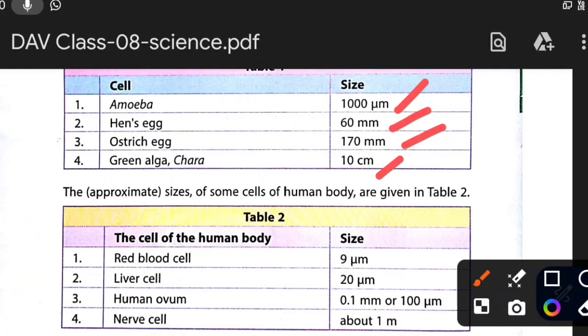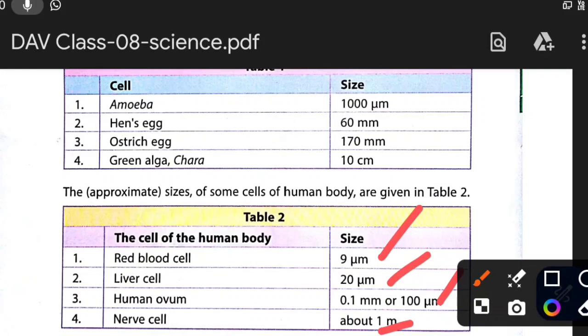Then the human body. Inside the human body, red blood cell has a size of 9 micrometer, liver cell 20 micrometer, human ovum 0.1 mm to 100 micrometer, nerve cell about 1 meter.